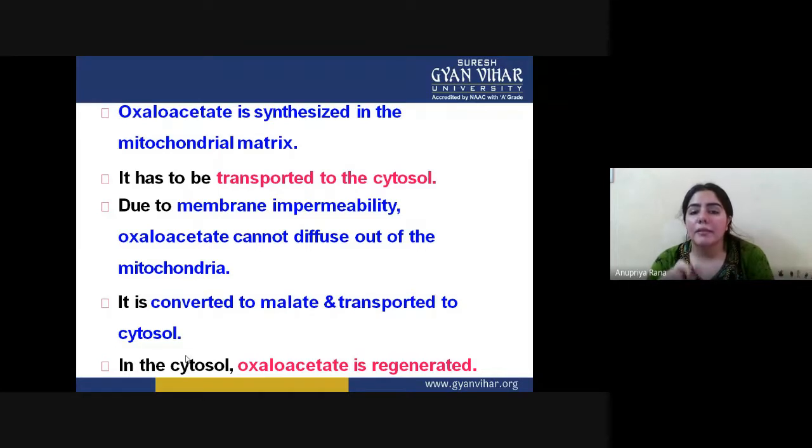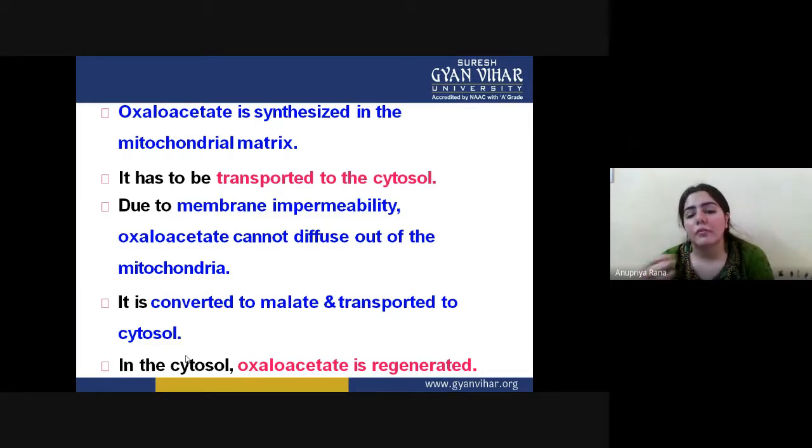But what happens in these cases? They have to be passed on to the cytosol for further processing, but they cannot pass through the mitochondrial membrane because of its impermeability. So it is converted to malate and transported to the cytosol. We needed it to pass through the mitochondrial membrane, so that's why we convert it into malate.